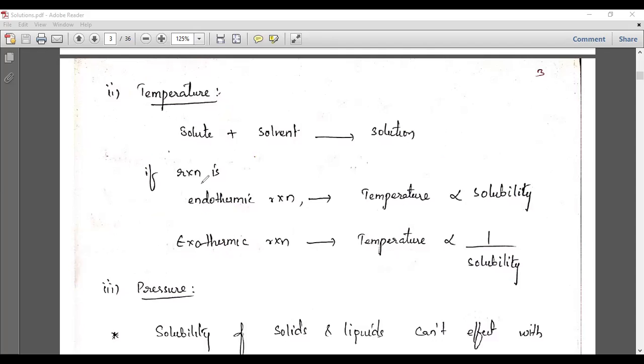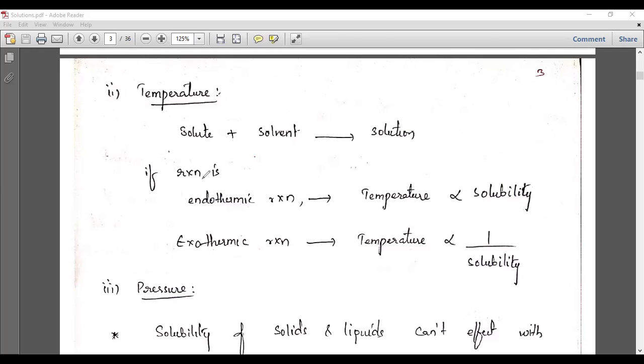So endothermic reaction means it must absorb. That means if you are adding or supplying heat energy, it is generally called an endothermic reaction. If you are not supplying heat directly, the reaction gives out heat energy to the outside. So you have to understand that an exothermic reaction is a reaction which expels heat energy.